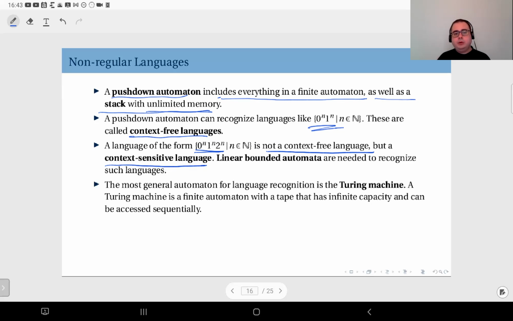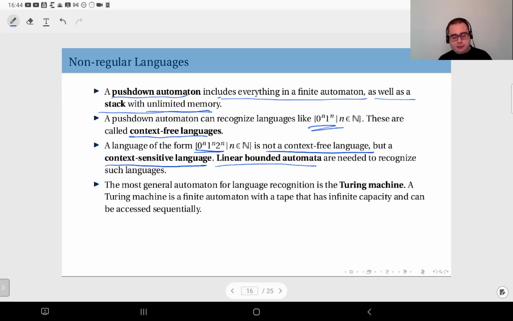So this is what we call a context-sensitive language. To be able to recognize such languages, we need linear bounded automata. Okay, so this is a more general structure than the pushdown automata.